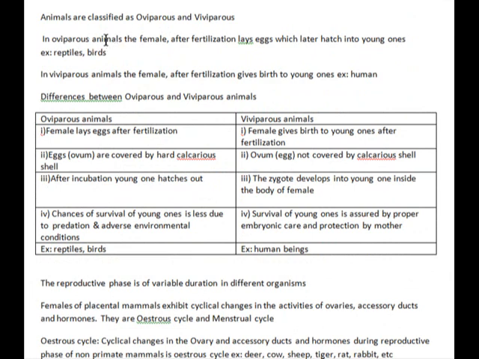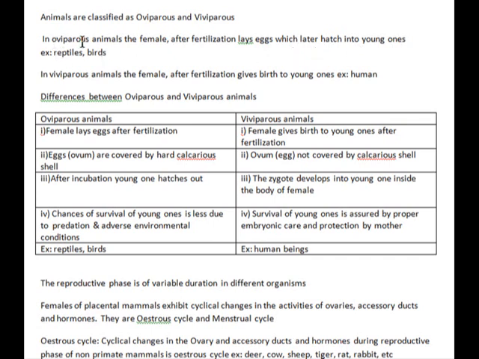In oviparous animals, the female after fertilization lays the eggs and they later hatch into young ones. Those are called oviparous animals. Examples are reptiles, birds.